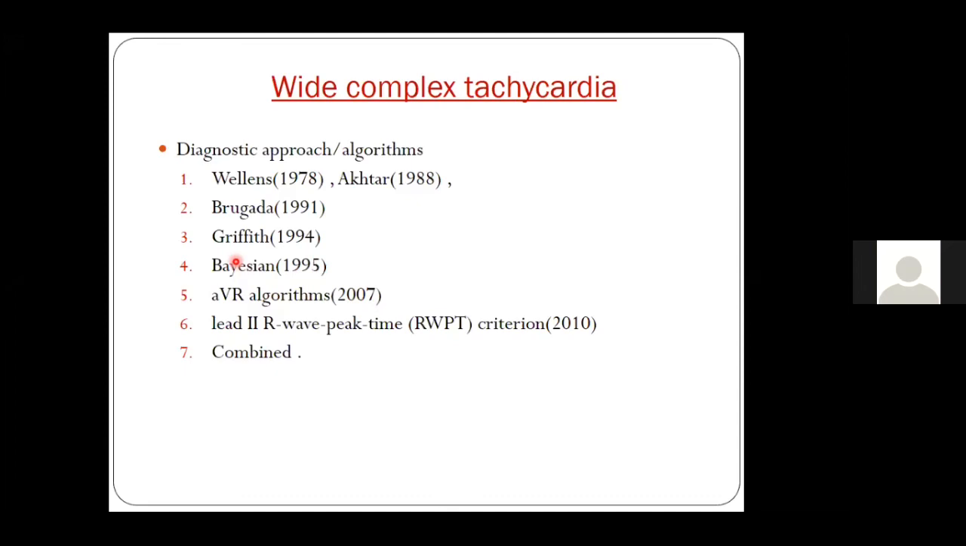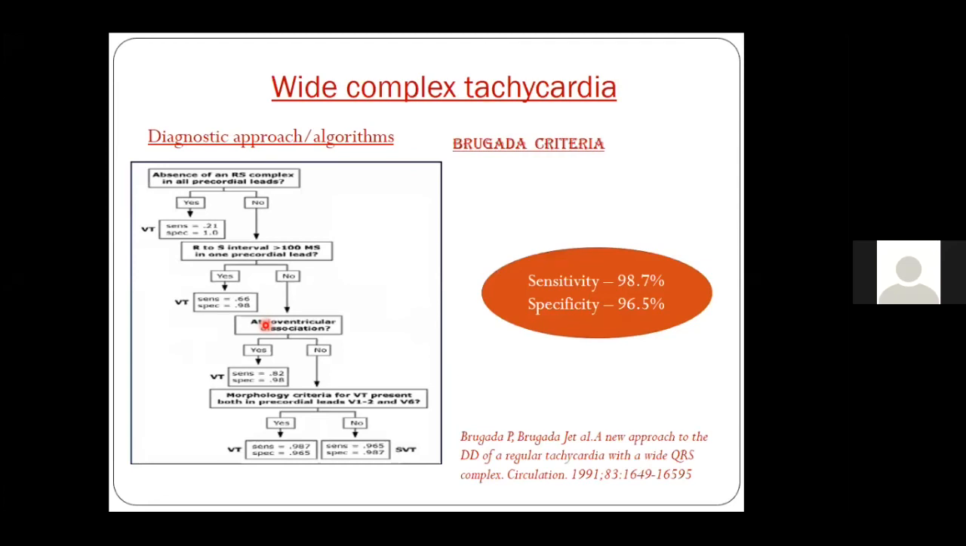So there are various algorithms which we use in a patient with WCT: Vereckei, Acta, Brugada, Griffith, Bayesian, AVR, and lead 2 R wave peak time. However, just to know, the most important criterion among all of these, which has high sensitivity and specificity, is the Brugada algorithm. And in the next 20 minutes, I'll take you through all of these ECGs using the help of Brugada, and how we differentiate whether it is a case of SVT or a case of VT using the criteria. However, there is one more important algorithm which we use more commonly, the AVR algorithm. So let's go to the Brugada criteria first and then come one by one to each of these ECGs.